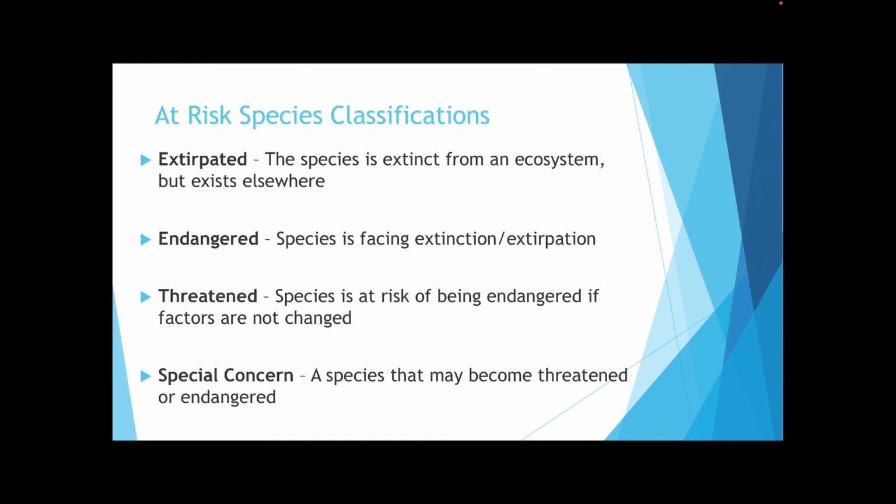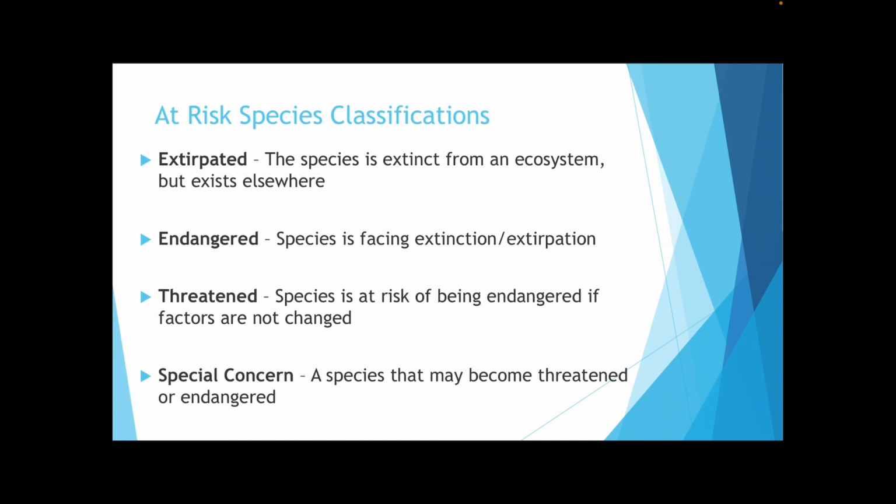Let's look at the at-risk species classifications. So first we have extirpated. So this means the species is extinct from an ecosystem but exists elsewhere. So for example, if there was an animal that was once found in Ontario but now is only found in the United States, that would mean extirpated. You can no longer find it in this area.